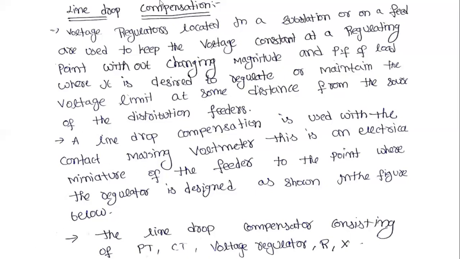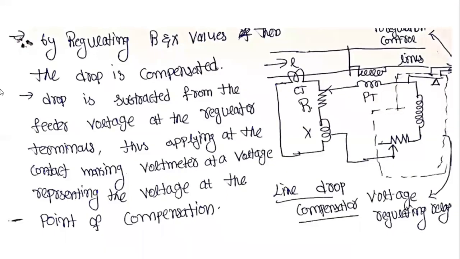What are the various equipments that a line drop compensation consists of? We are using the potential transformer, current transformer, voltage regulators, and R and X. This R and X will be used in the case of line drop compensation.